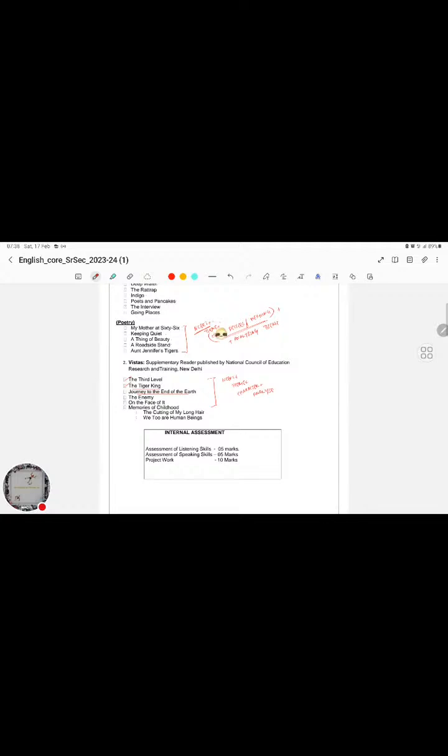Like reading the NCERT properly, understanding the theme, having the meanings and literary devices for each and every line, every word given, and finally analyzing the theme in a precise manner if it is asked for a short answer, and in a detailed manner if it is asked for a long answer. We'll have to get ready for both types of questions from all these just 5 poems, and I think we can secure about 6 plus 6 plus 5, that's about 17 marks. That's out of 14 marks, and I think that's a pretty easy task to do. So I think 17 marks can be expected from you.